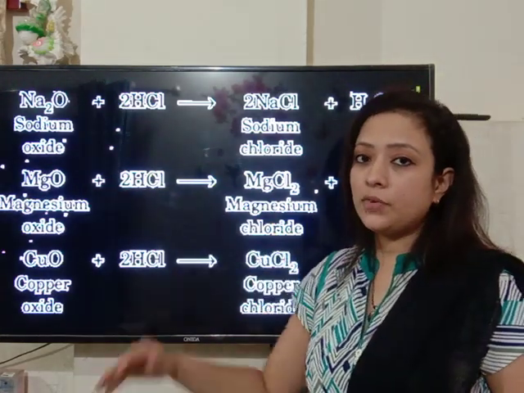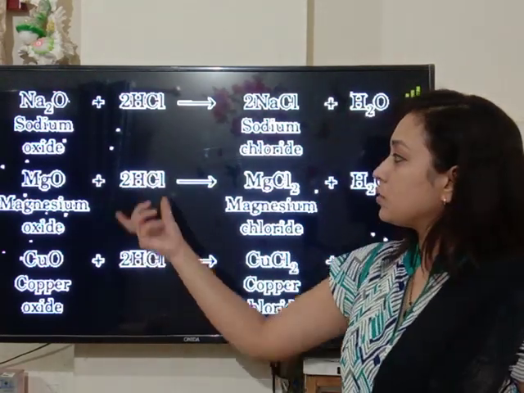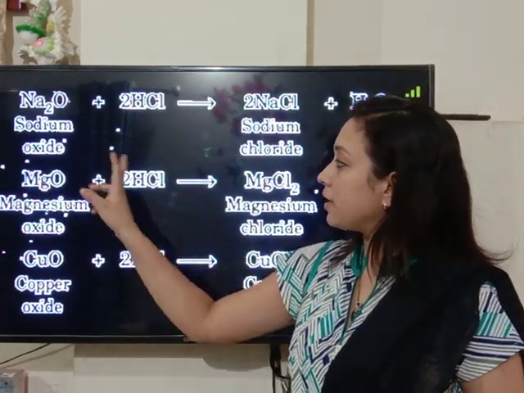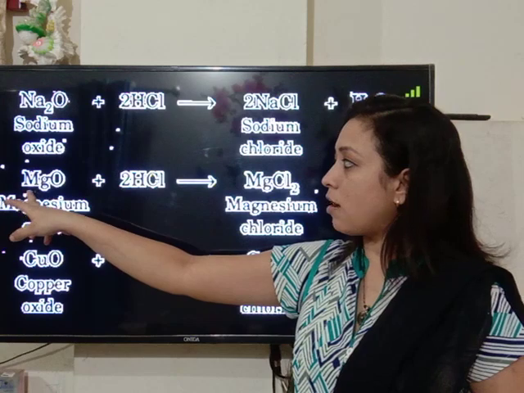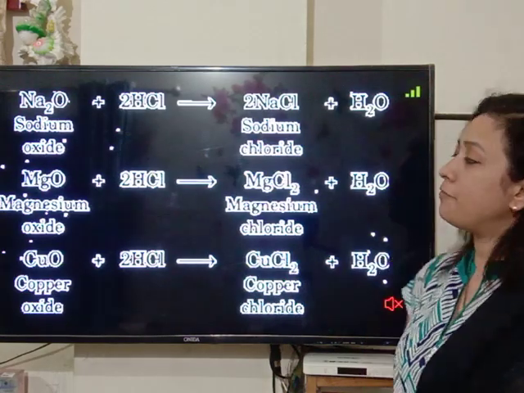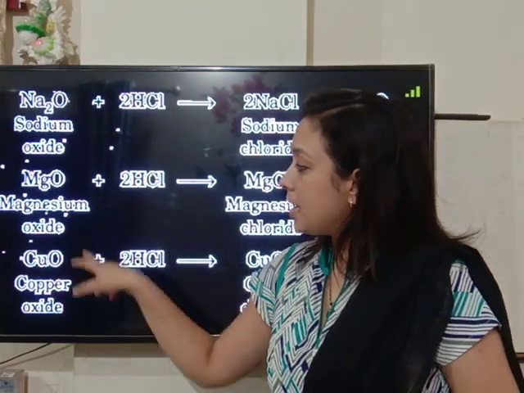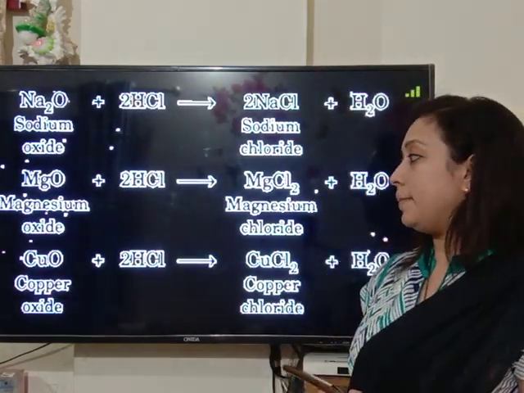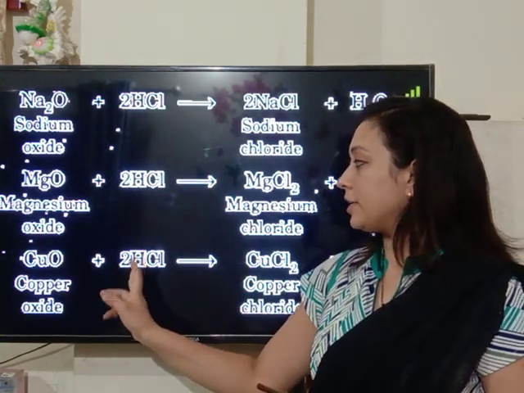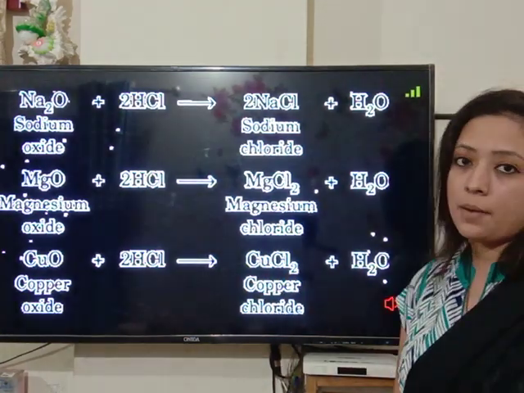Let us carry out the reaction between another metal oxide, magnesium oxide, and acid HCl. Let us carry out the double displacement reaction and see what product will form. Mg will come to the place of H, H will go to the place of Mg. So the product formed will be MgCl2, magnesium chloride, and water is again one of the products in this reaction. The third reaction is with copper oxide and the acid HCl. Let us see what will form. Copper will come to the place of H, H will go to the place of copper. So the products formed are copper chloride and water.